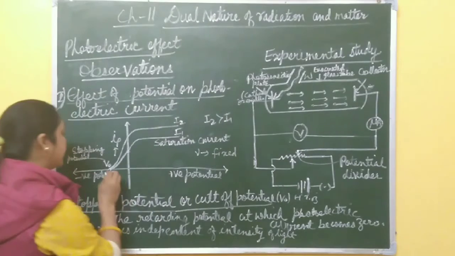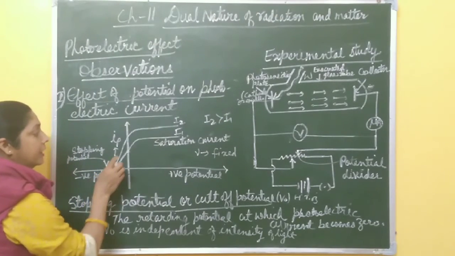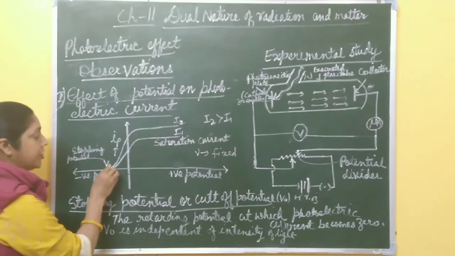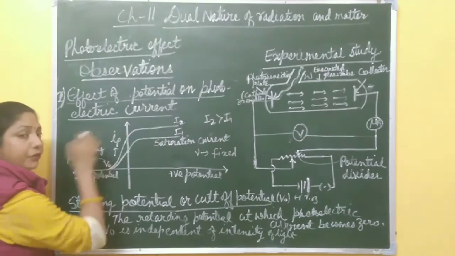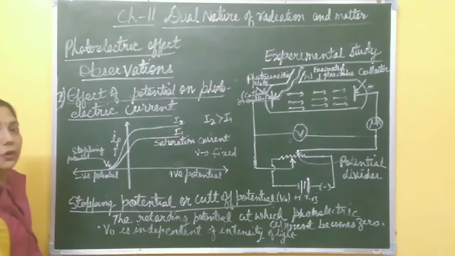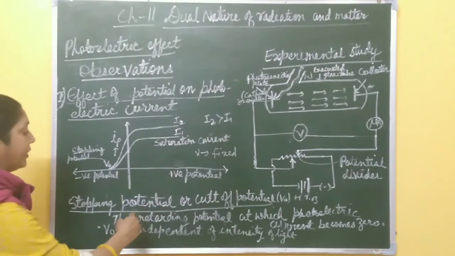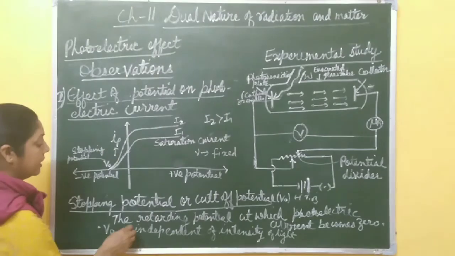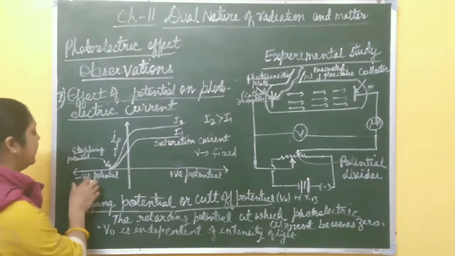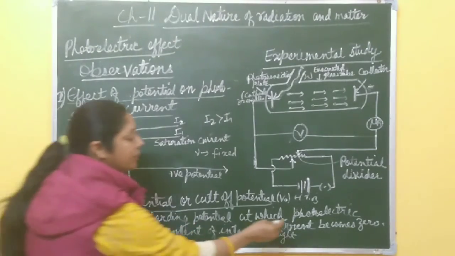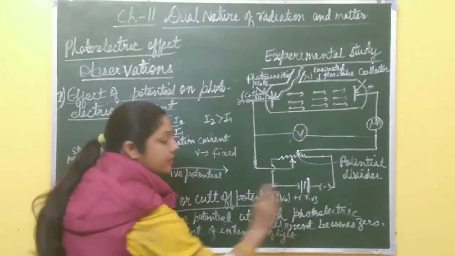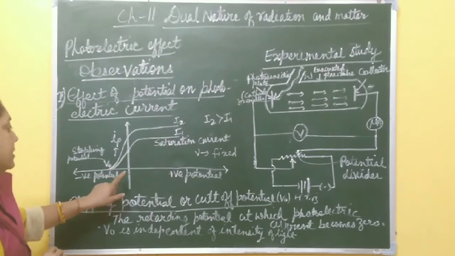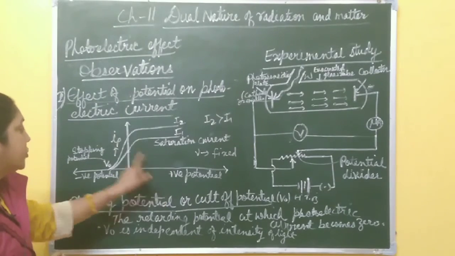It means at a certain potential V0, current becomes 0, and the potential at which the photocurrent becomes 0 is called stopping potential. You can also say cutoff potential. V0 is the retarding potential. You can say it is the negative potential at which photoelectric current becomes 0, right? So this is the graph between potential and current.